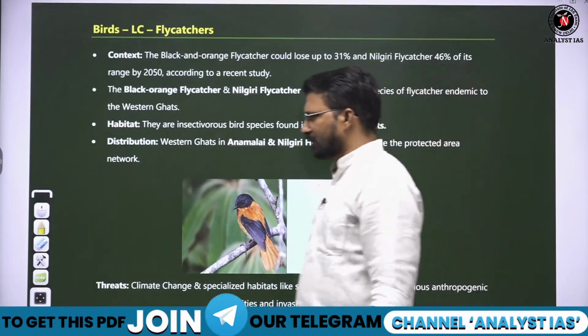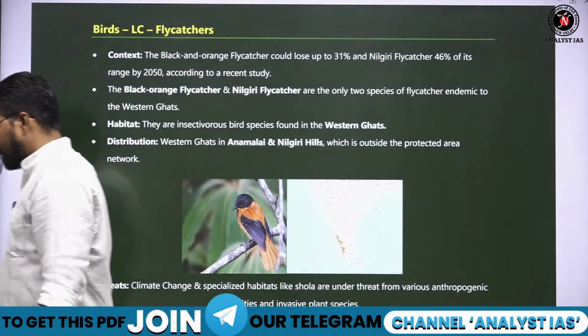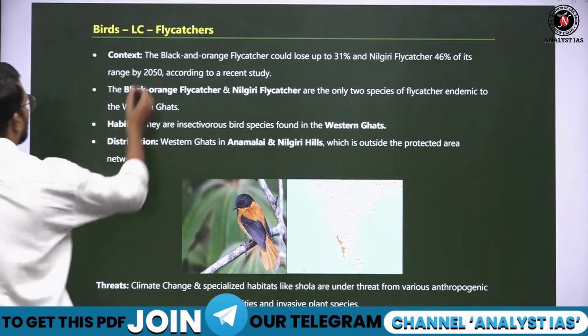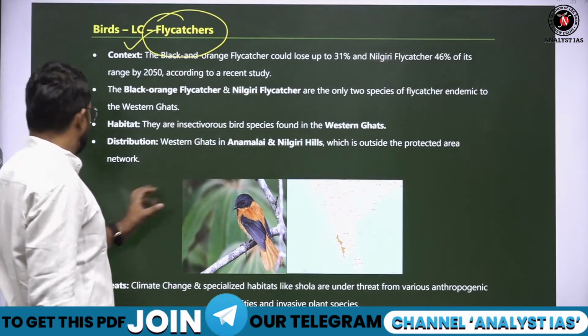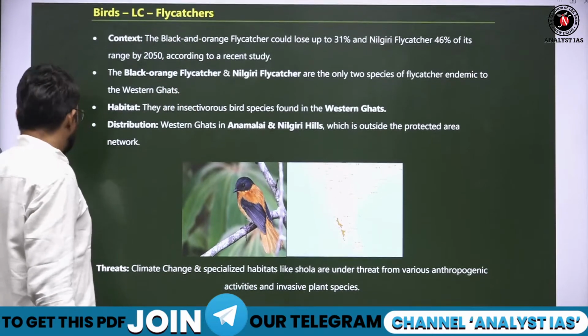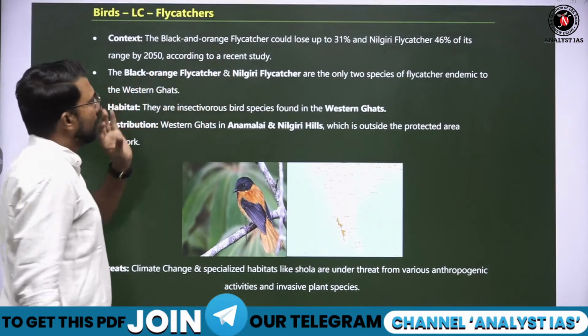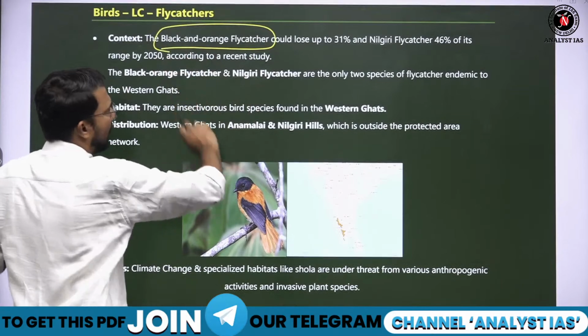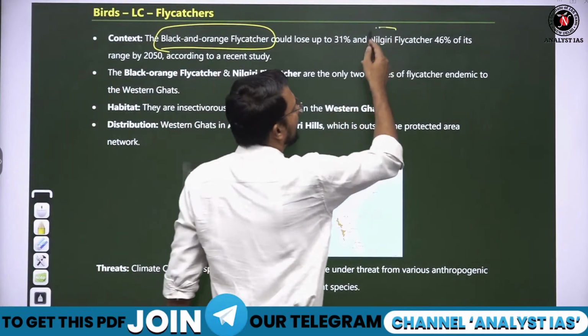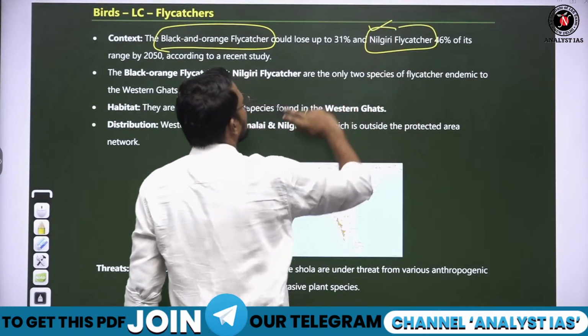This is a flycatcher bird. Fine. This is in news, flycatcher bird. Why is this in news? Basically, there are two flycatcher birds. One black and orange flycatcher, and second is Nilgiri flycatcher.